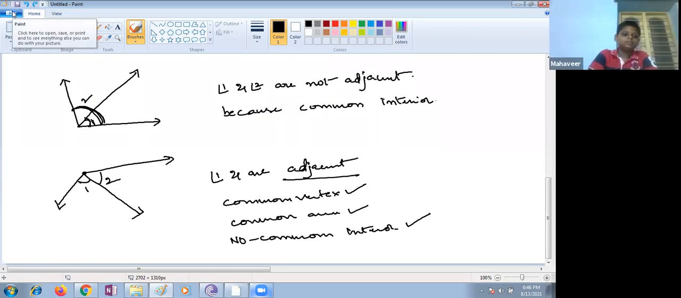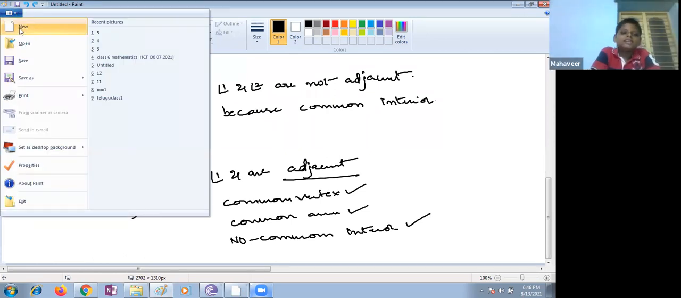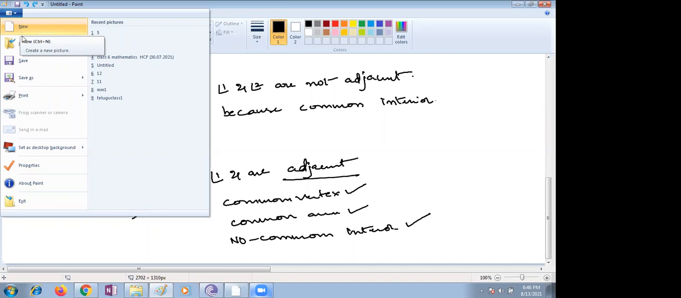Ma'am, why do we use these adjacent angles? Where do we use them? In your further classes, when you are constructing triangles or quadrilaterals or different polygons, you need to use adjacent angles. You have a lot of theorems in your grade 9 and 10.